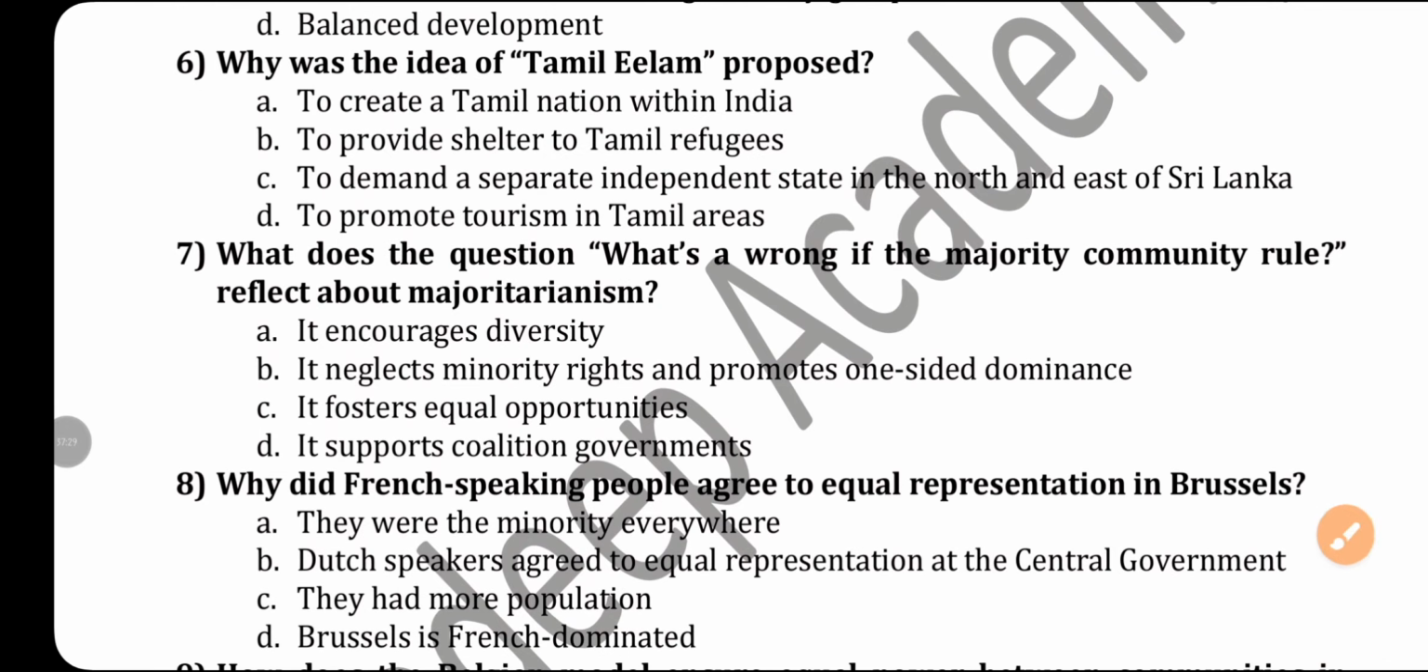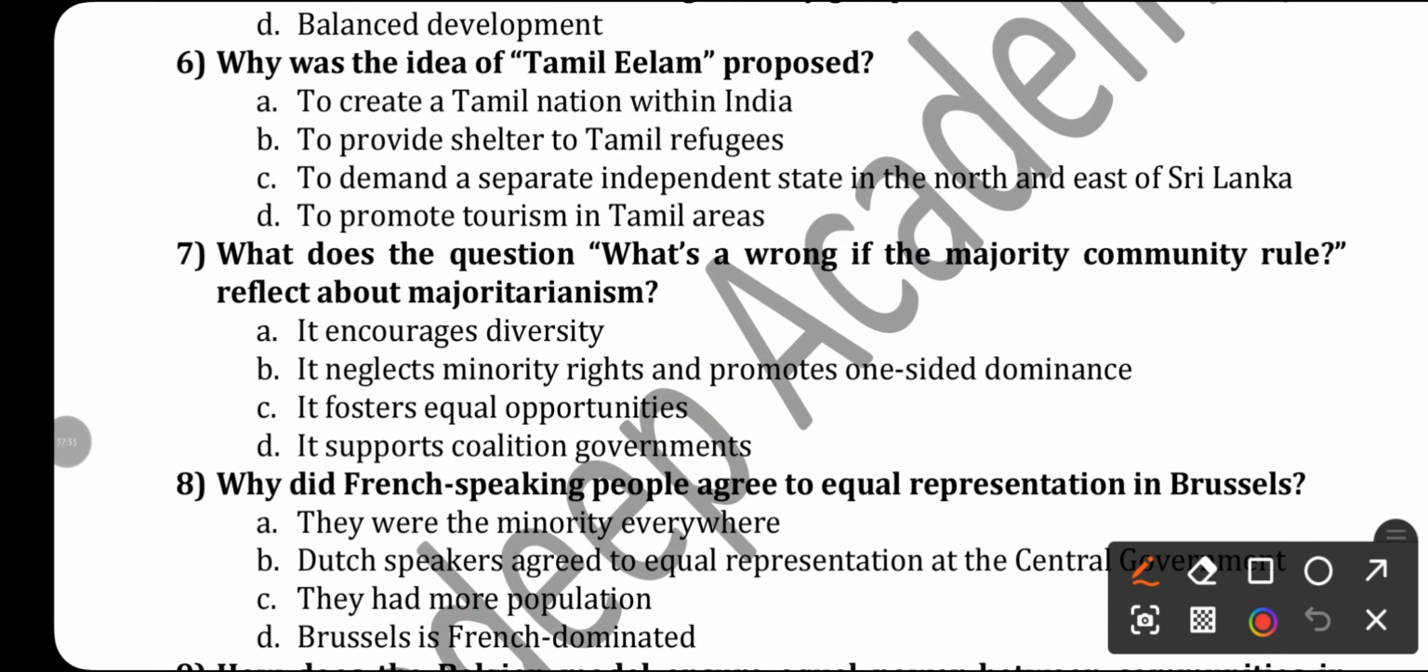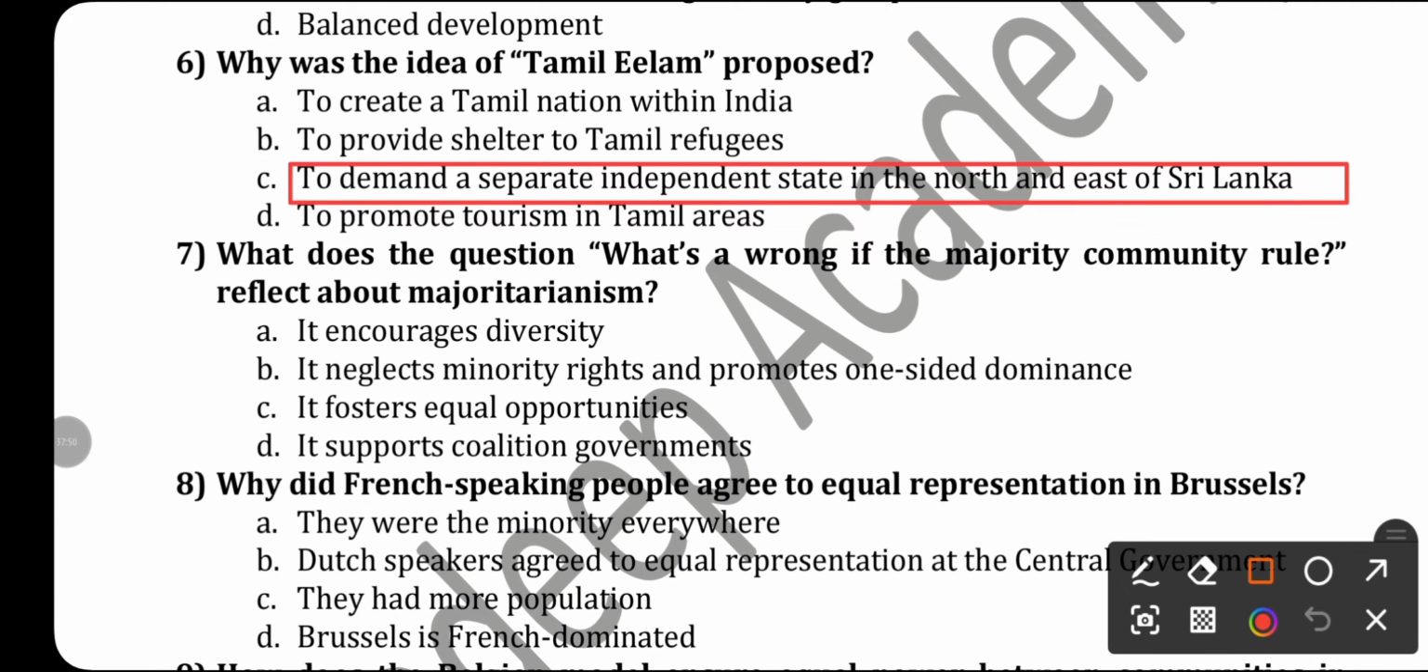Next is, why was the idea of Tamil Eelam proposed? You know, who demanded that? Tamils. Okay, why? Because they were discriminated against, to demand a separate independent state in the north and east of Sri Lanka. Why was the idea of Tamil Eelam proposed? To create a Tamil nation with India? No. To provide shelter to Tamil refugees? No. To promote tourism in Tamil area?